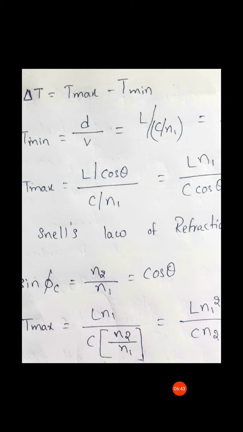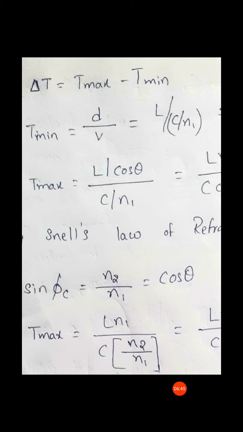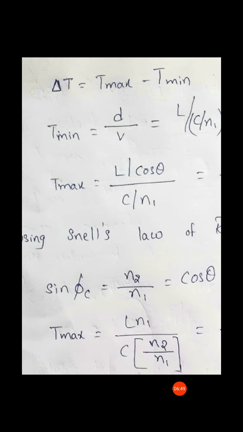It is the maximum time and the minimum time ray, that is of the higher order mode and the lower order mode. So t max indicates the higher order mode ray paths, and t min indicates the lower order mode, that is the fundamental mode here.